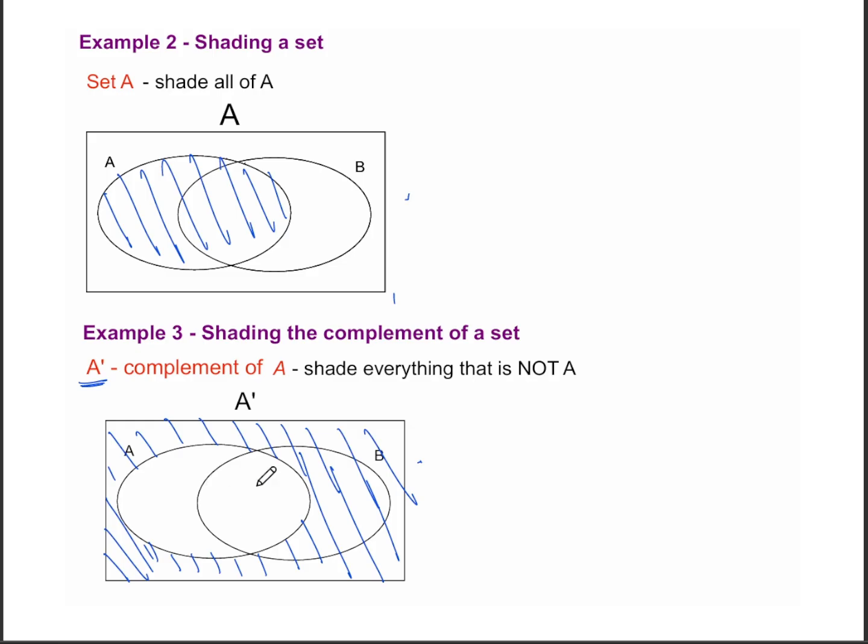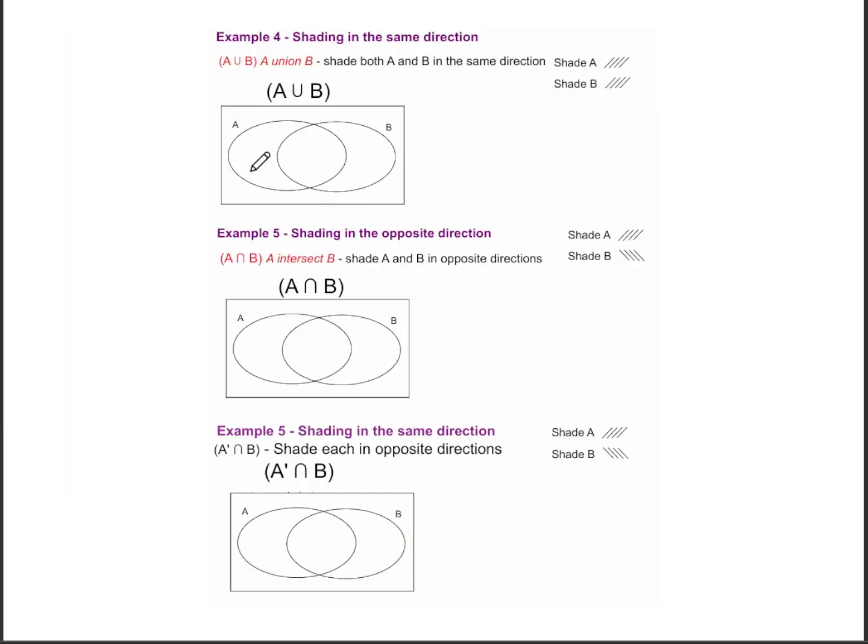So that will be the shading of the complement of A. Next, we're told to shade A union B. And what that means is shade both A and B. So we're going to shade everything that is A and B at the same time. And that is what we get.